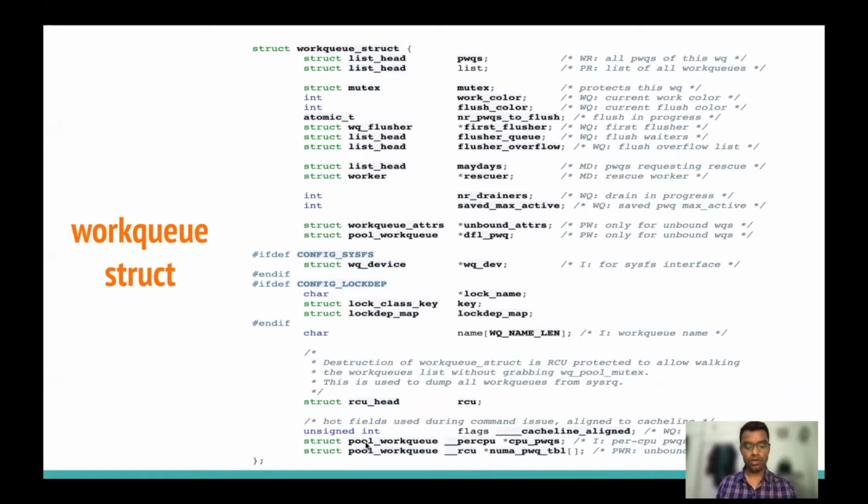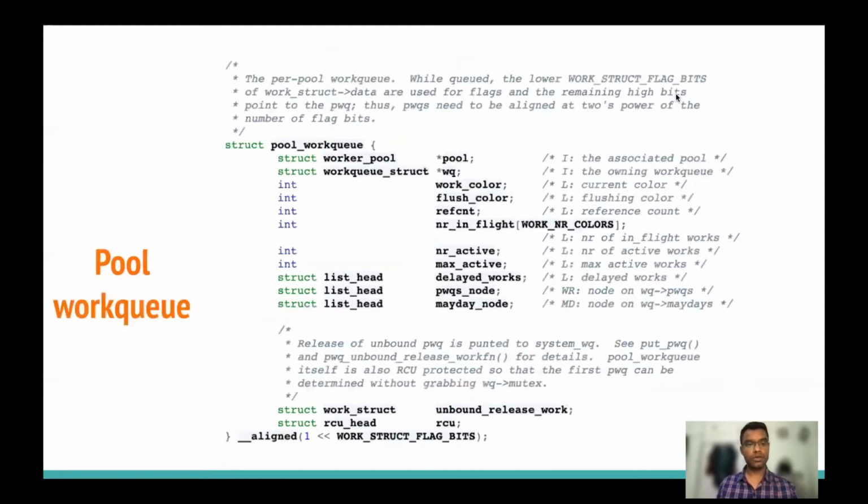We will discuss what a pool work queue is. Here you can see the structure pool_workqueue. This structure serves this work queue structure, and it is maintained for each CPU in the system. There are other variables, like a mutex to synchronize the work queue.